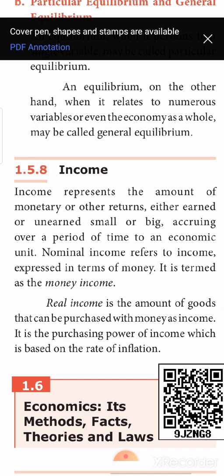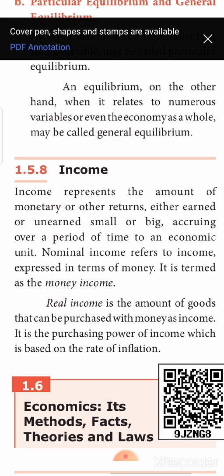I shall explain this now. See, for example, let me assume that your salary is 30,000. 30,000 is the income that you receive by way of salary. This 30,000, which is expressed in money terms, refers to nominal income, which is otherwise called money income.